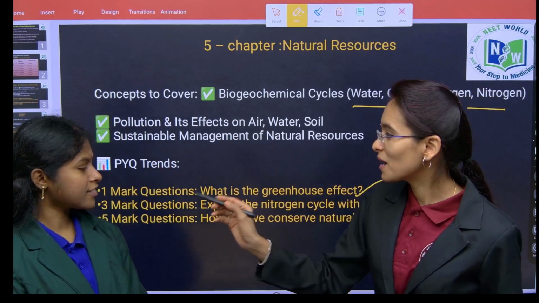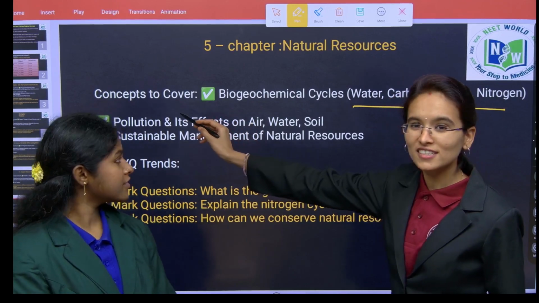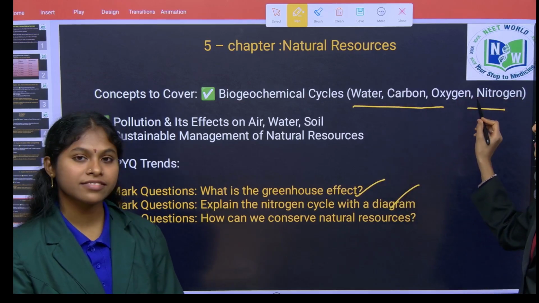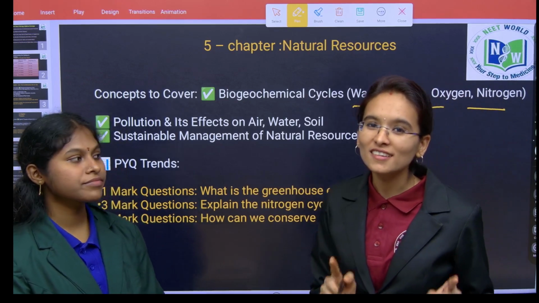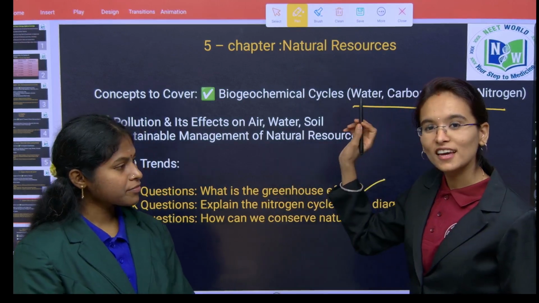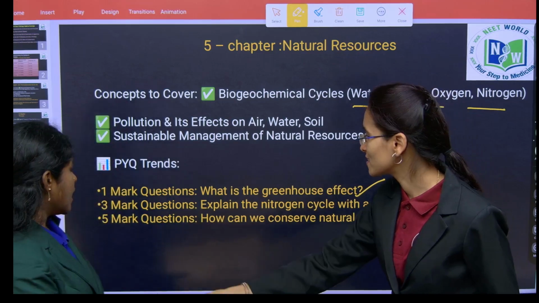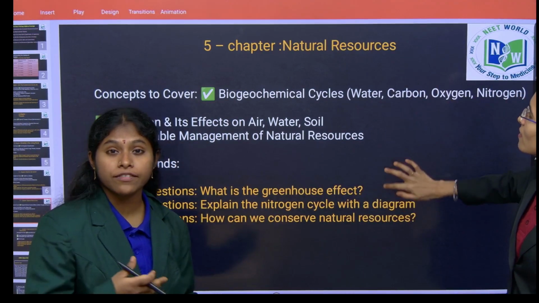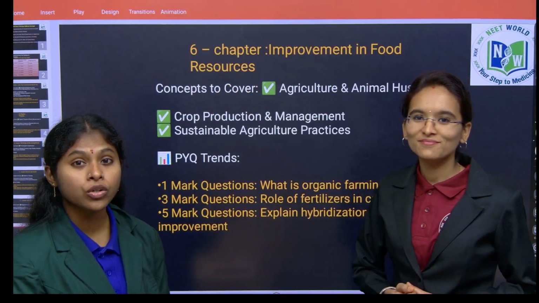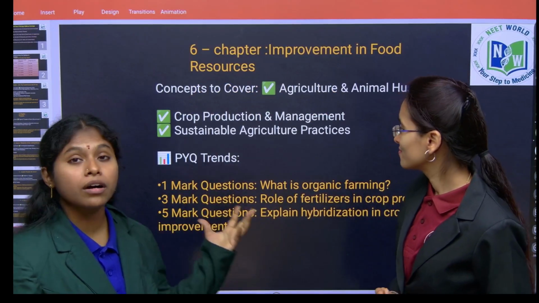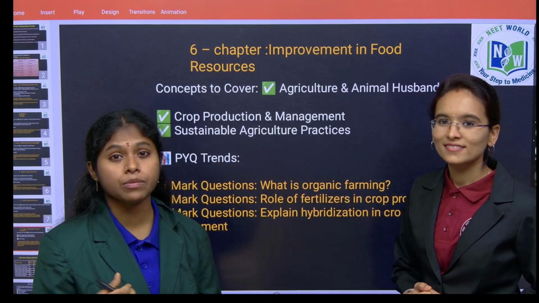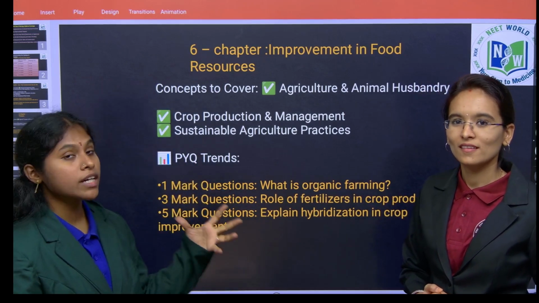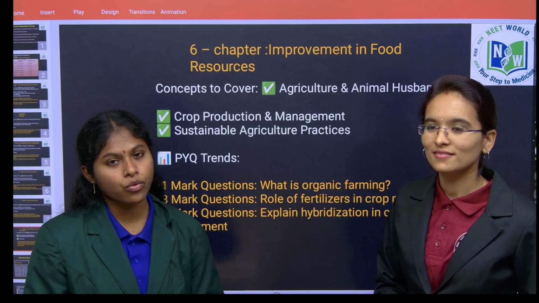So children, as ma'am said, in this introduction itself, the concepts to cover are biogeochemical cycles like water, carbon, oxygen and nitrogen. So children, please have a look at this and the diagrams as well. Yes ma'am, explain this 5 marks question. Next 5 marks question, they are going to have conservation methods, how to conserve the soil, how to conserve the water, and how to conserve the air, what are the effects caused by the pollution and all. What are the preventive methods to take to control and conserve these natural resources.